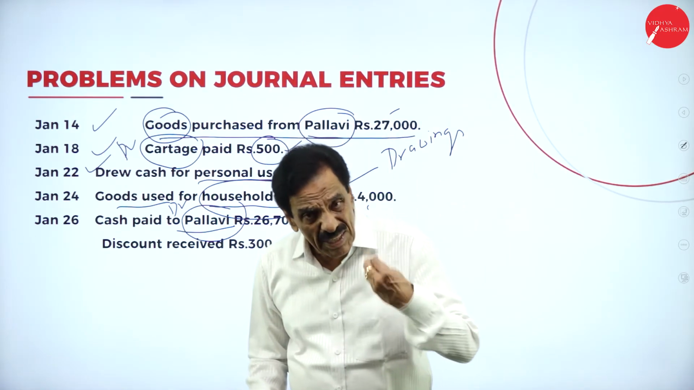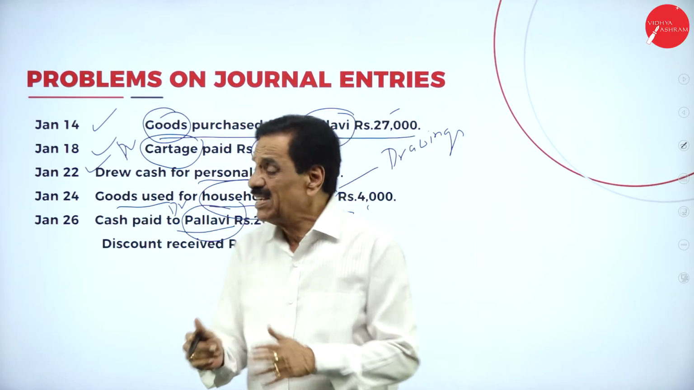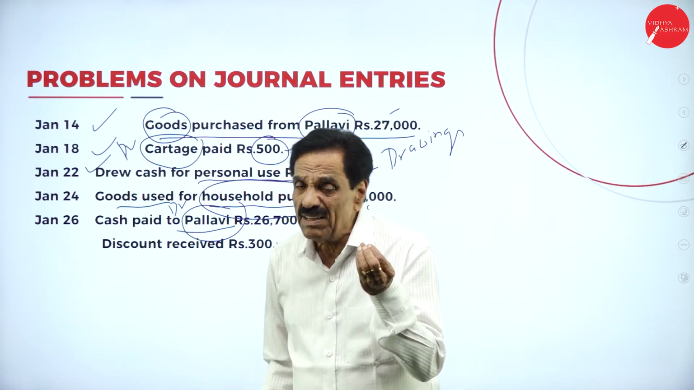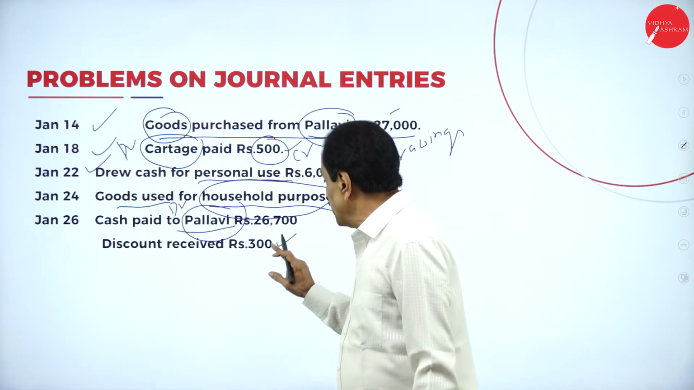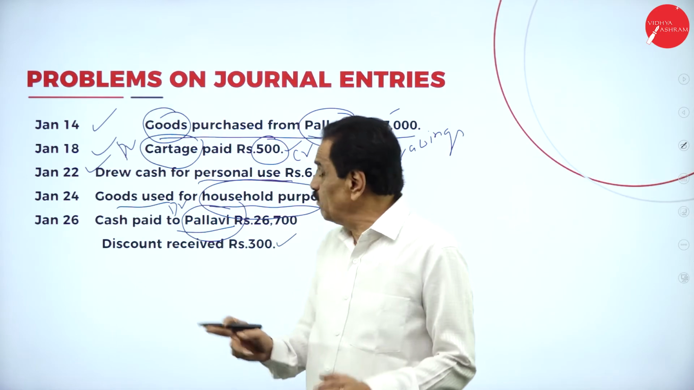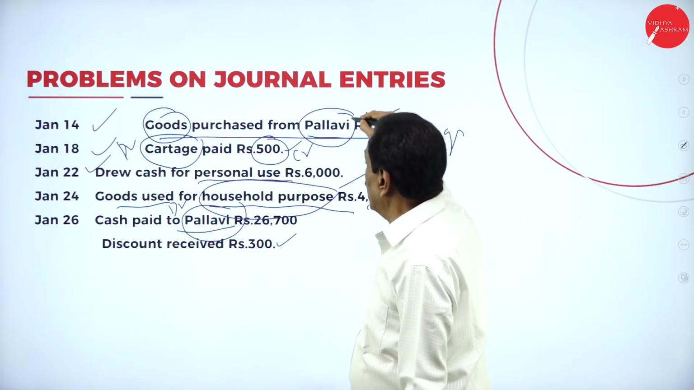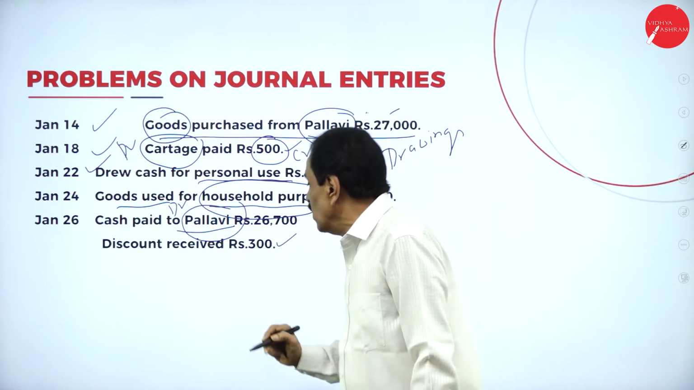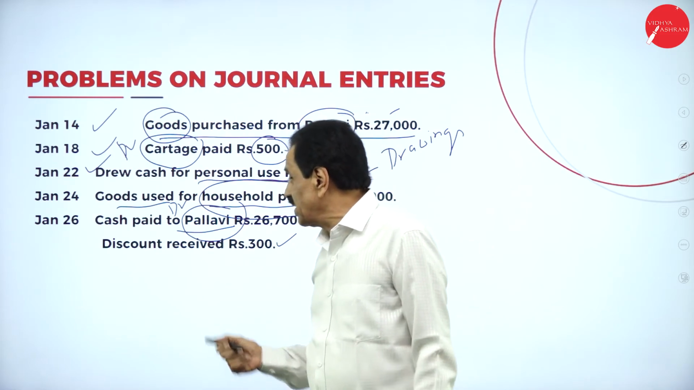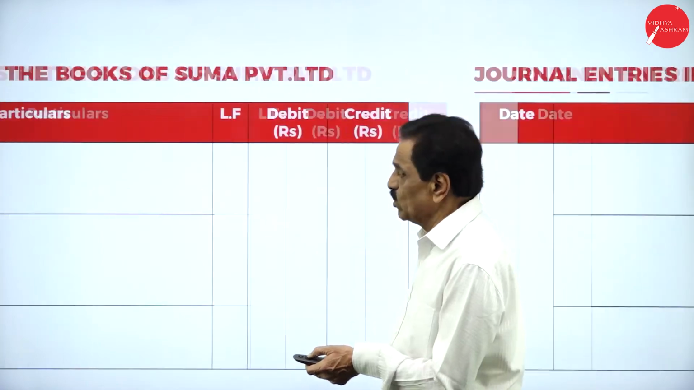How much discount received? Discount is a nominal account. Debit the losses, credit the gains. It is a gain to the extent of 300. So how much money are we paying? 26,700 plus 300 means 27,000 we are going to pay. Out of that, how much are you paying? 26,700. How much discount received? 300. From whom? Pallavi. On which date? 26th.